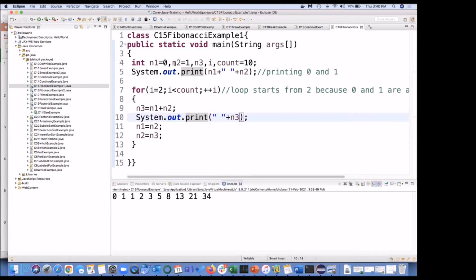So your n1 is 0, n2 is 1. The first time, it is printing 0 and 1, and this in the double quotes is nothing but a space after every number. So our story with 0 and 1 is done. Then in this particular loop, we want to start from 2 and increment i plus plus. So the value will be 0 and 1, so n3 will become 1, and it is going to print 1. So 0, 1, and then you are getting 1 here.